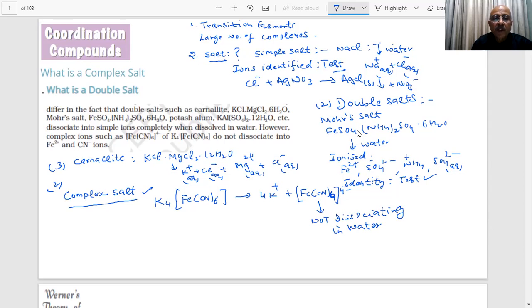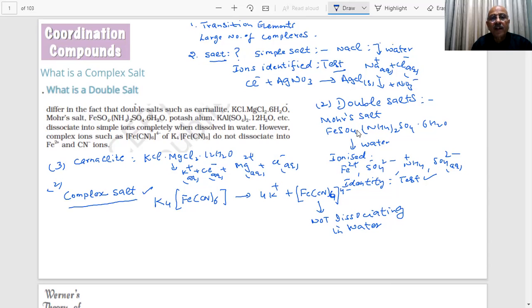And how it is formed: it is formed from Fe(CN)2 and KCN. There are two things, potassium cyanide and the cyanide of iron, and by mixing these two you can see that now the CN is behaving in a different way. What is outside the bracket, student, that is forming ions. But no ions are formed by this CN and iron. Therefore, student, this shows that it is a different type of salt.